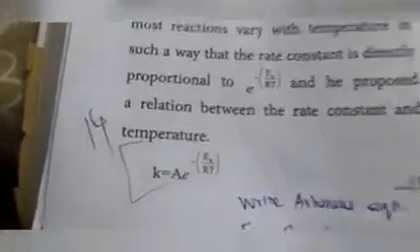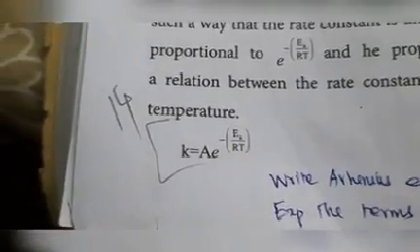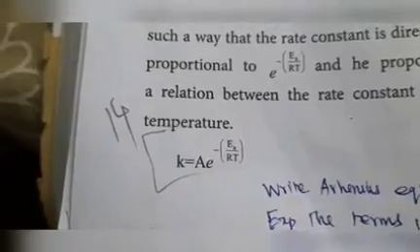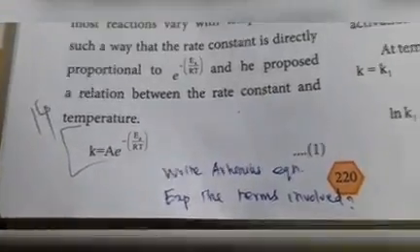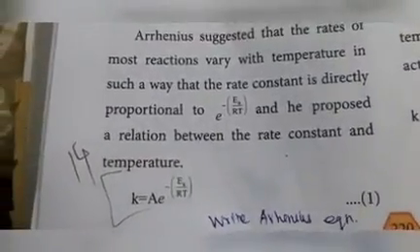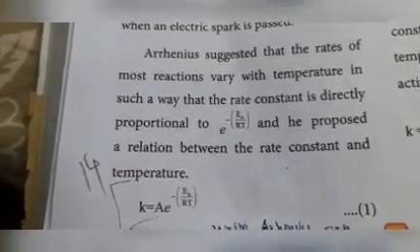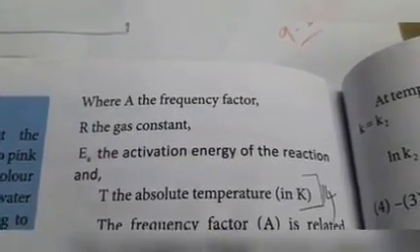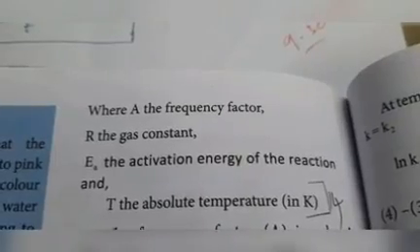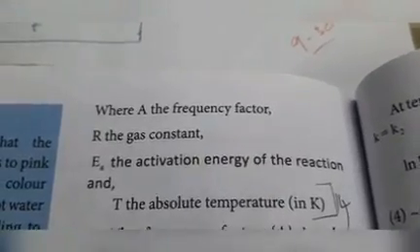What is Arrhenius equation? This equation is called the Arrhenius equation. K is equal to A e power minus EA by RT. This is the Arrhenius equation. Explain the terms involved. What terms are involved here? K, A, EA, e is the exponential, EA, R, T. A is the frequency factor, Arrhenius frequency factor, R is the gas constant, EA is the activation energy, T is the temperature.